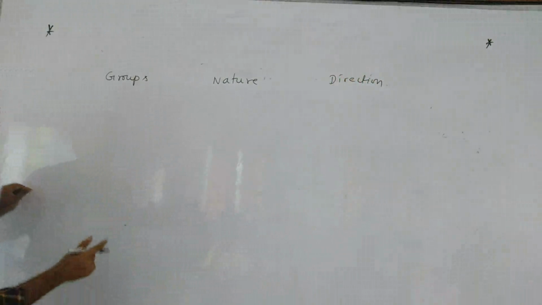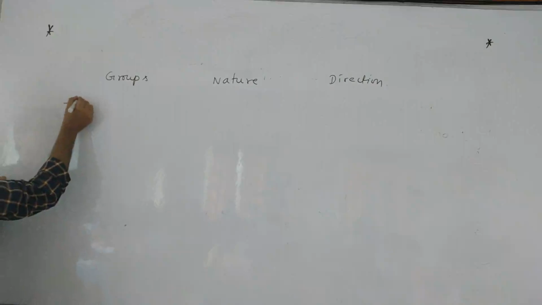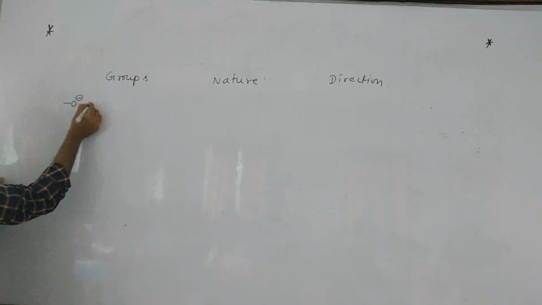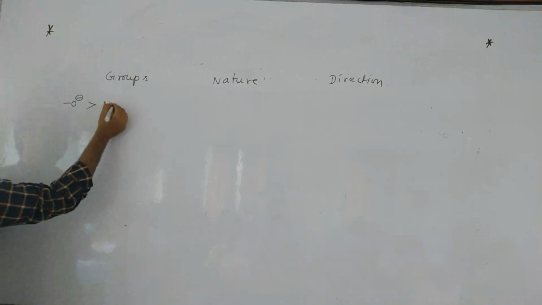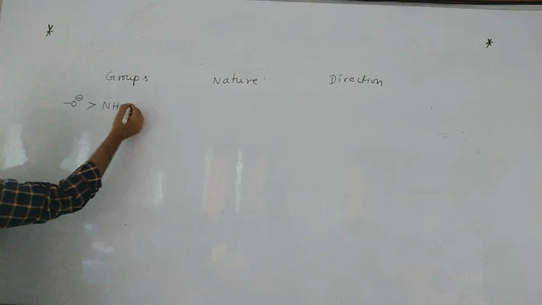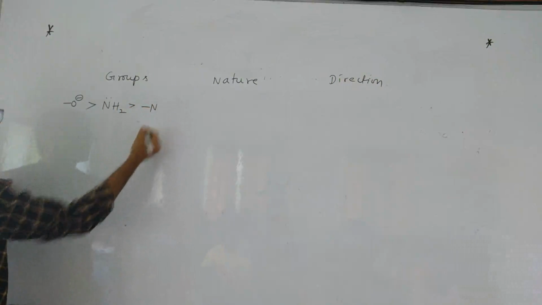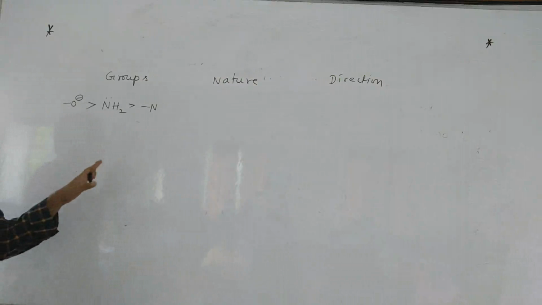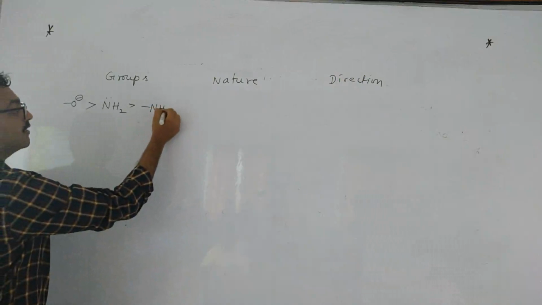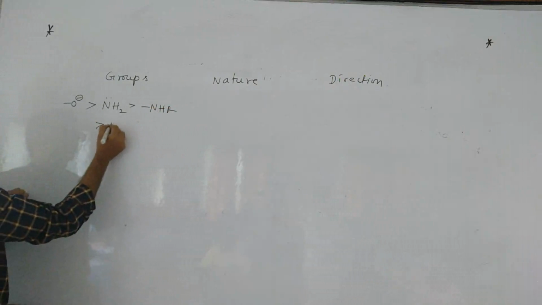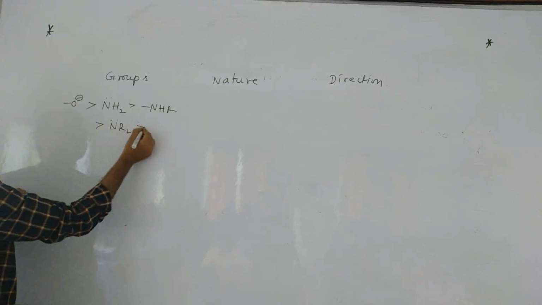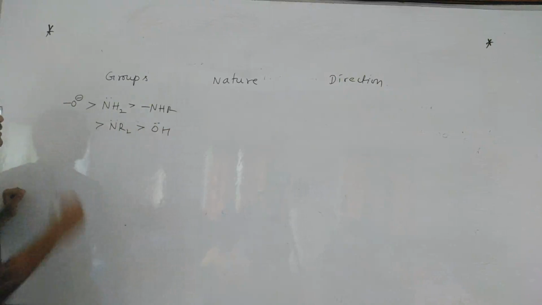First one, if you take O minus, it is very strong donating. After that NH2. After that, NHR greater than NR2 greater than OH.